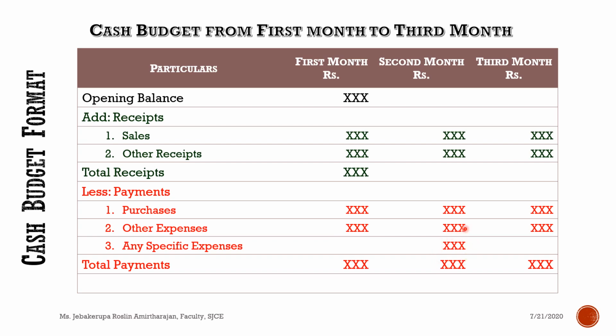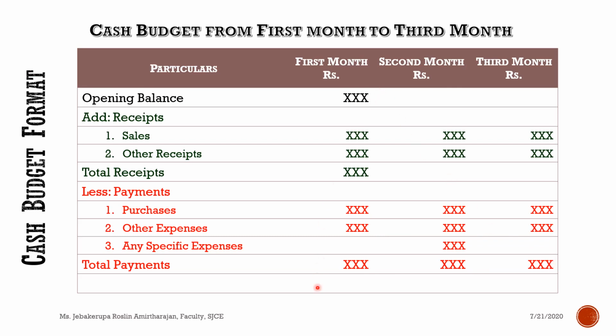Likewise, sometimes you buy new machines and you're paying for it, or a repair of the machine, installation of the machines. That is not a continuous expense. That is a one-time expense that you expect for only one particular month. That is what we call any specific expenses. So make an entry of these specific expenses, then you can calculate total payment. And here you can calculate total payments for all the 3 months simultaneously.